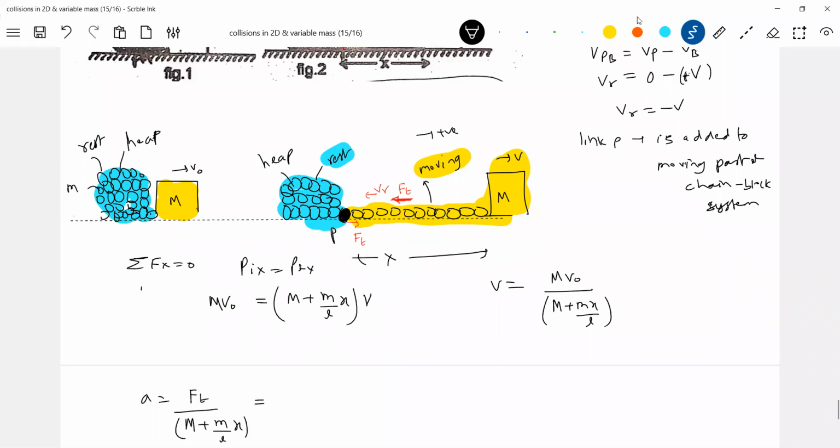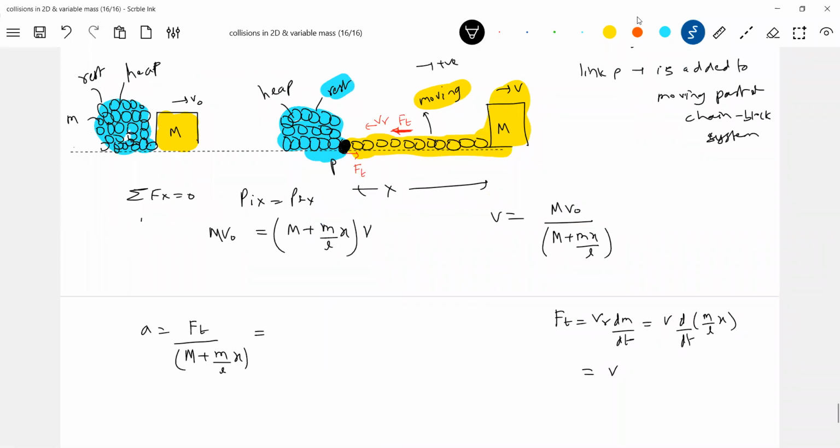We don't know the thrust force. What is the thrust force? How to calculate thrust force? Thrust force is Vr dm by dt. Vr is what? Equal to v, so v dm by dt. How to calculate dm by dt? dm by dt is equal to the mass of the chain per unit length into dx by dt, no?